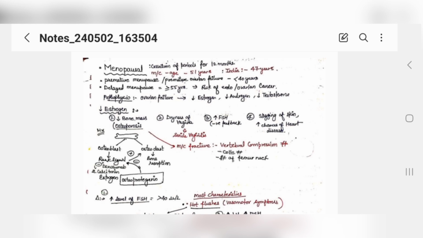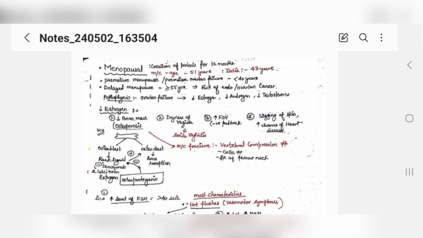Okay, what is the meaning of menopause? It is the cessation of periods for more than 12 months. That is when you will call a patient a menopausal female, when her periods have ceased for 12 months. Okay, the common age is 51 years, but for Indians it has become 47 now.